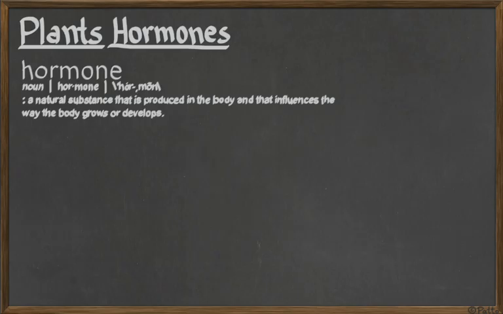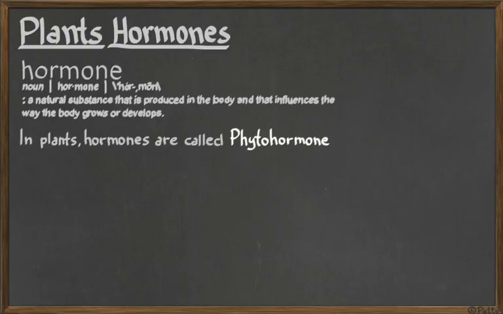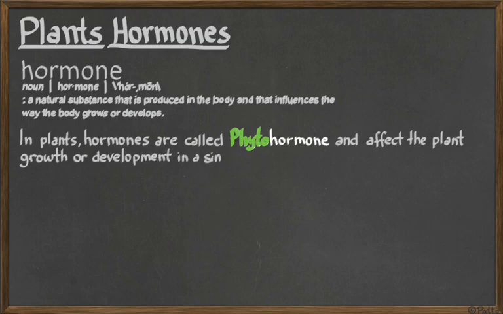So plants also have their own hormones. In plants, they are called phytohormones. Why? Because phyto reminds us of plants, so it's the name for plants. Plant hormones, phytohormones. And they affect plants in the same way that hormones affect animals, signaling the organism to do something.